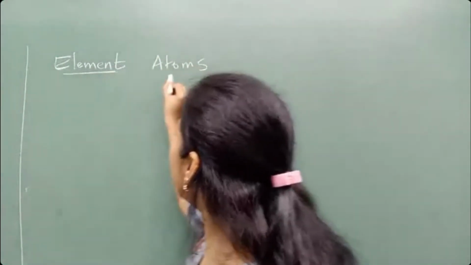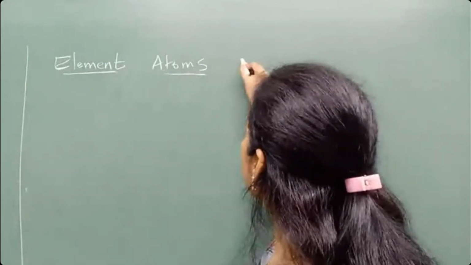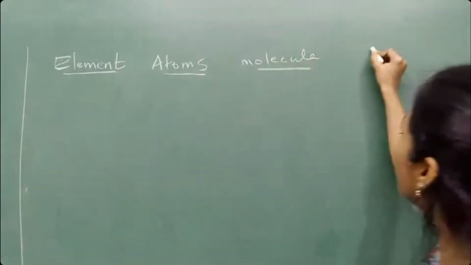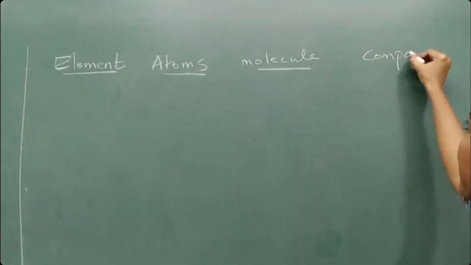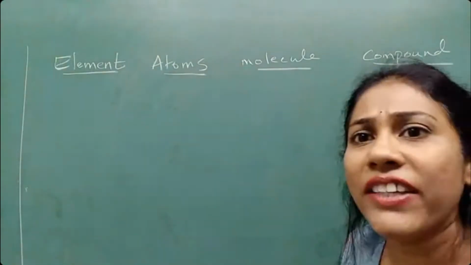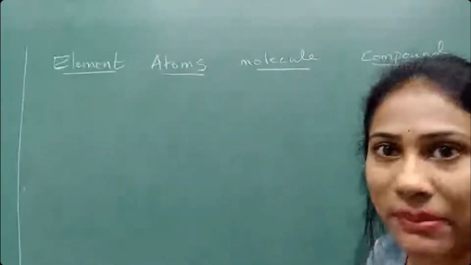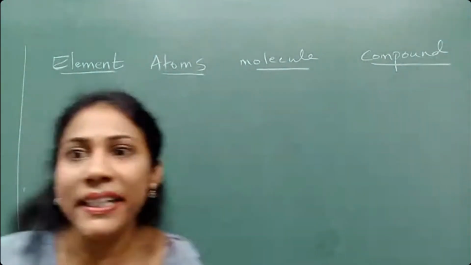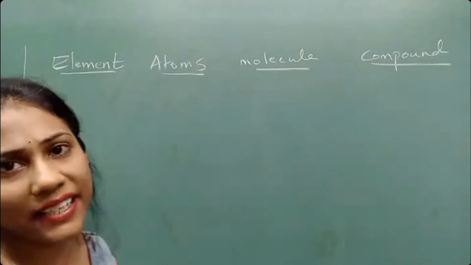Element, first word. Second word, atoms. Third word, molecule. And the fourth word, compound. These are the common words that we use in chemistry chapters. These are very fundamental words that we use in science.